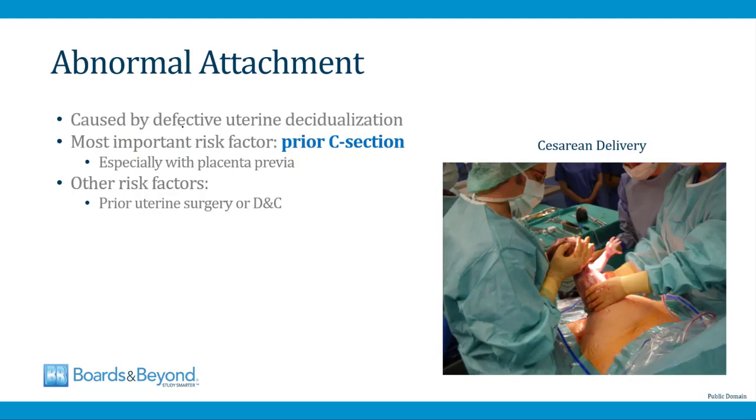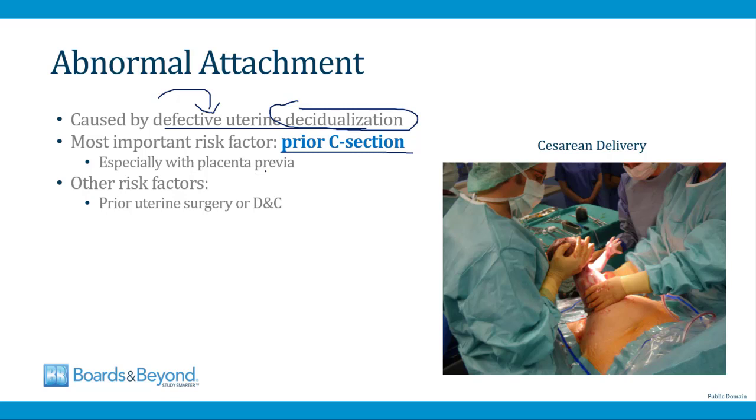So as I said on the last slide, the cause of abnormal placental attachment is defective uterine decidualization. The layer of the uterus that lines the uterine cavity undergoes a process called decidualization to prepare for attachment to the placenta. If that process is defective or abnormal, then the placenta is going to adhere directly to the myometrium. The most important risk factor is a prior C-section. Women who have had a prior C-section have scar tissue in their uterus, and this can lead to abnormal decidualization in the area of the uterus around the scar tissue. And if that's where the placenta attaches, that can lead to these attachment problems.